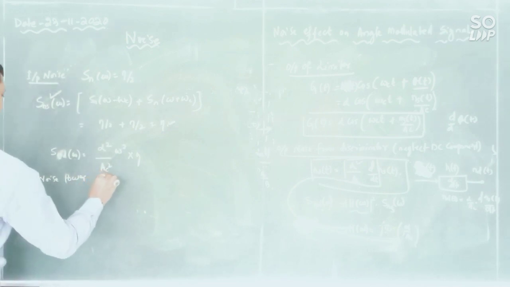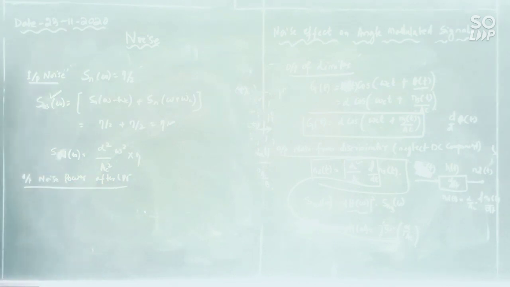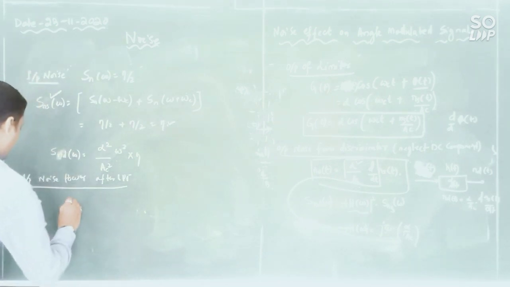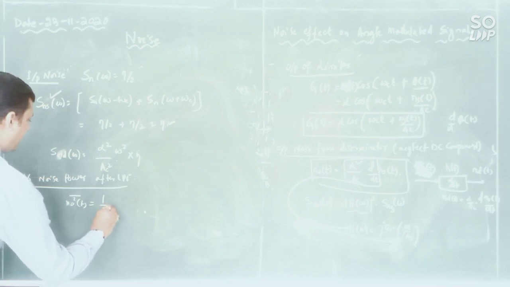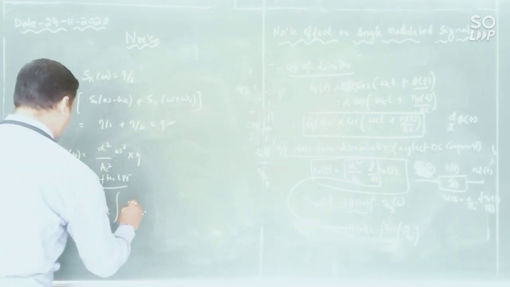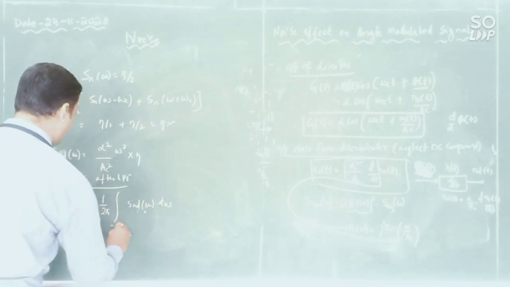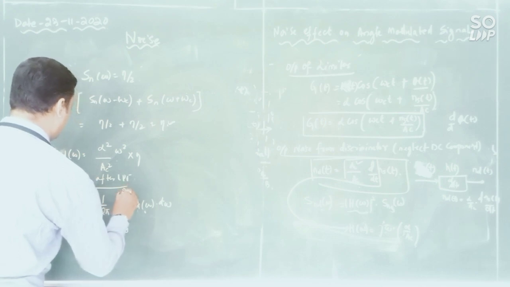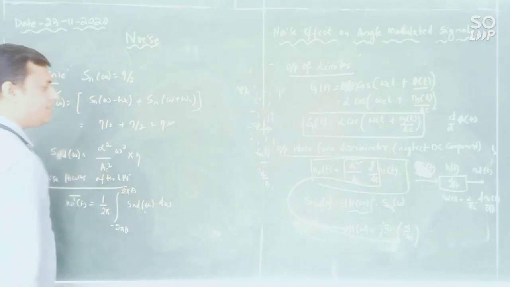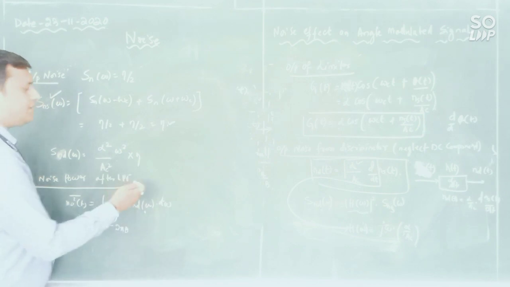After the LPF, now this is the noise power at the output of the frequency discriminator. After the discriminator there is an LPF, so you have to identify the output of the LPF. The output noise power N0 squared bar is equal to 1 by 2 pi, the integral of SND of omega d omega from minus 2 pi B to 2 pi B. Since we have considered in terms of omega, I have to consider in terms of 2 pi f.